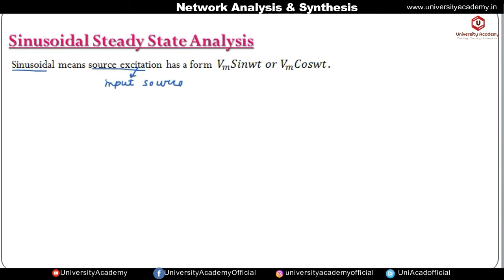So the circuit will attain the steady state when the transients decay. And why do transients occur in the circuit? If we change the magnitude of the source or any circuit element like R, L, C, then transients will occur, because the circuit consists of energy storage elements like inductor and capacitor. The inductor does not allow a sudden change in current, and the capacitor does not allow a sudden change in voltage. Because of these reasons the transients occur in the circuit.